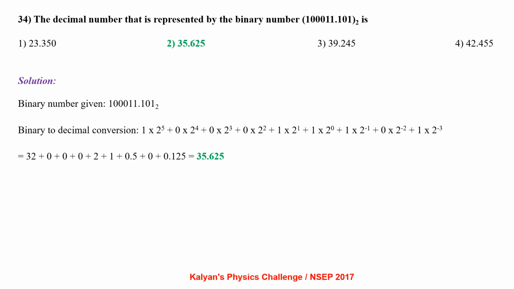The decimal number that is represented by the binary number 1000111.101 base 2 is? The given binary number is 1000111.101 base 2. Applying binary to decimal conversion, 1 into 2 power 5 plus 0 into 2 power 4 plus 0 into 2 power 3 plus 0 into 2 square plus 1 into 2 power 1 plus 1 into 2 power 0 plus 1 into 2 power minus 1 plus 0 into 2 power minus 2 plus 1 into 2 power minus 3, which is 35.625.